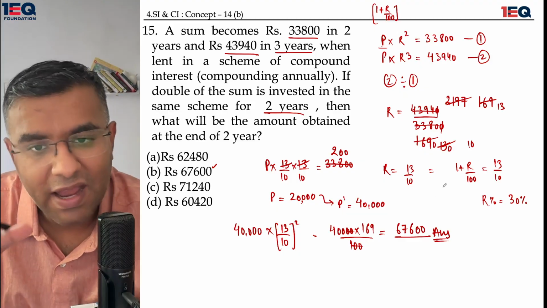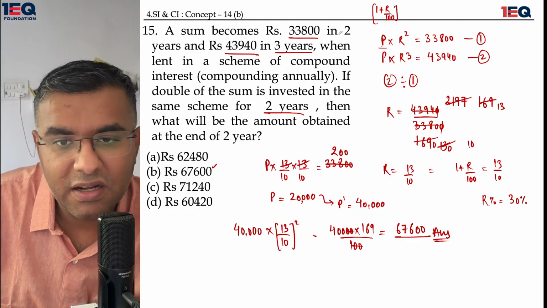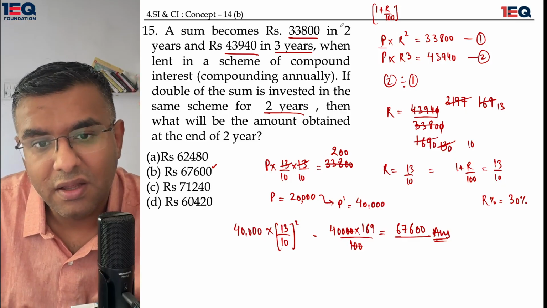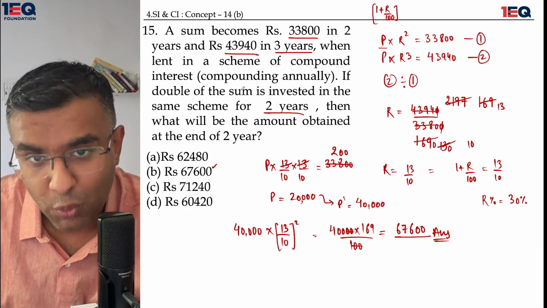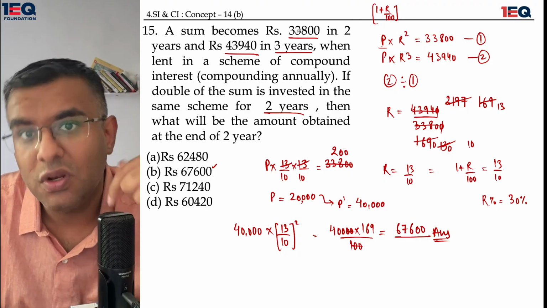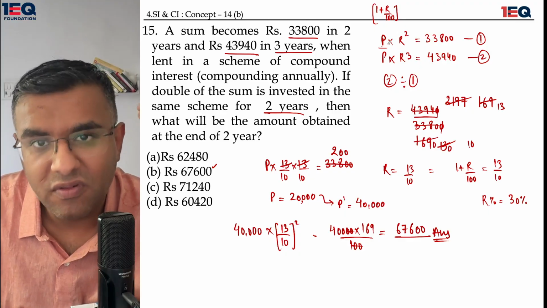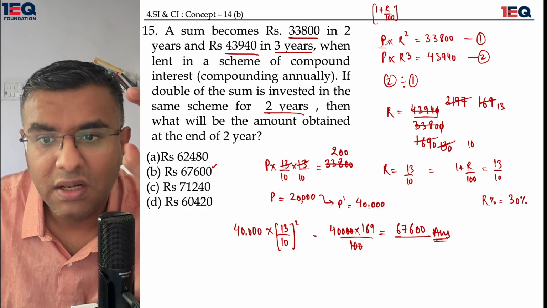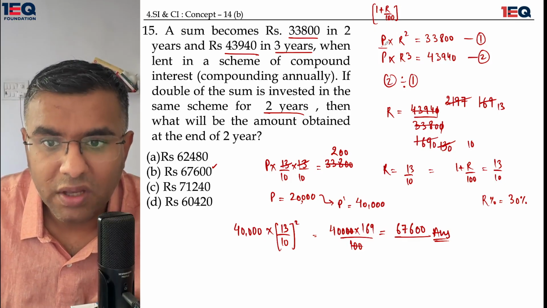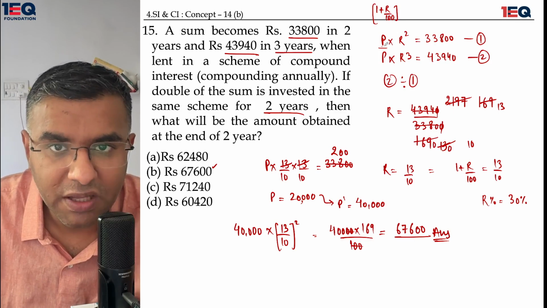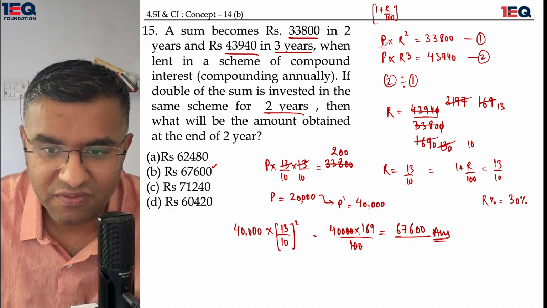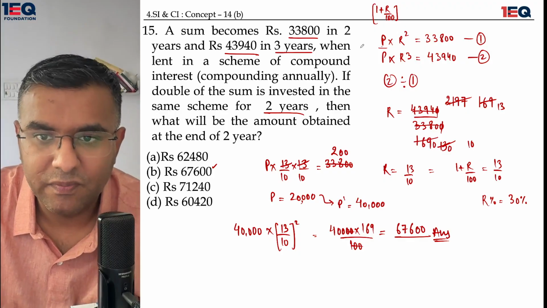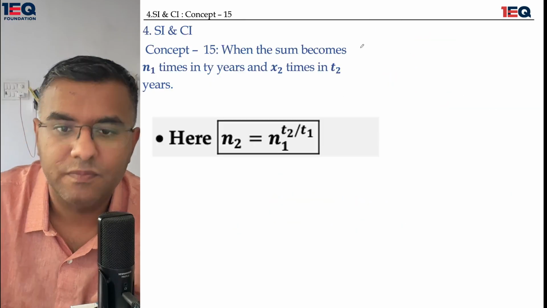And somewhere in the middle, I had this revelation that 33800 is the principal which has been increased because of compounding. If the principal is supposed to be made twice of it, that means the amount can also now be made twice, because there is no factor which is altering or appreciating the value of the principal in the equation. Okay, so there is no factor alongside p which is fiddling with the value of p. That is why a simple multiplication by 2 would have also given us the same answer. Okay, good enough. Let's move on.